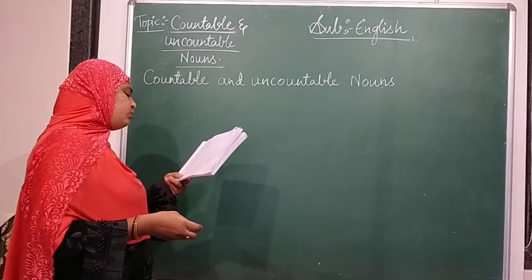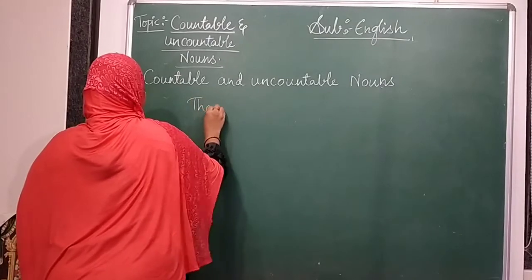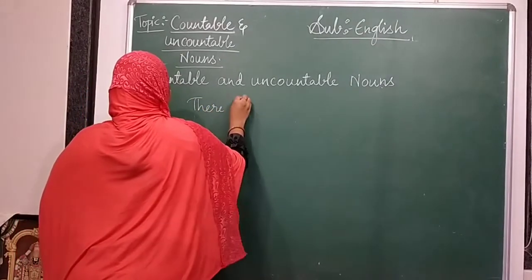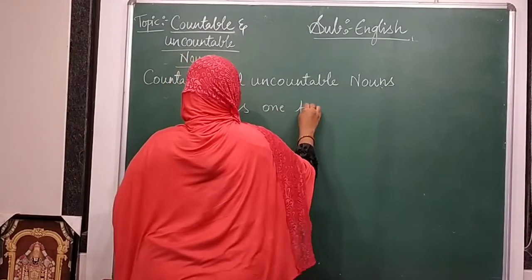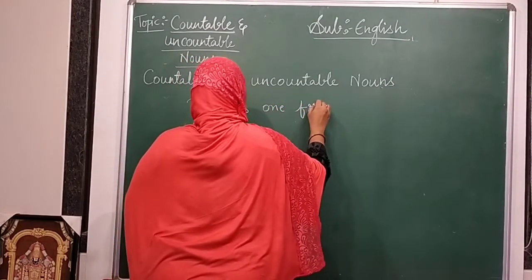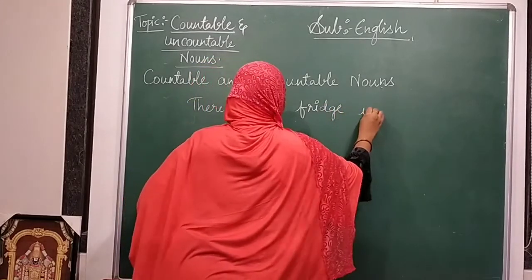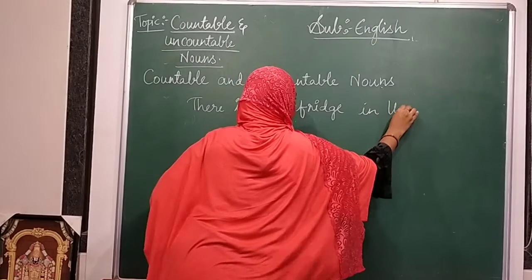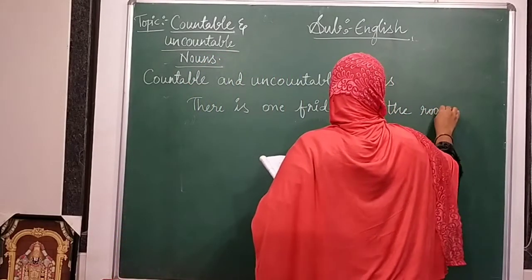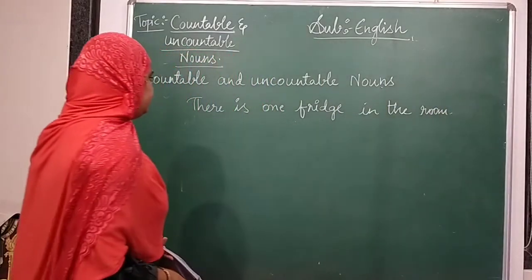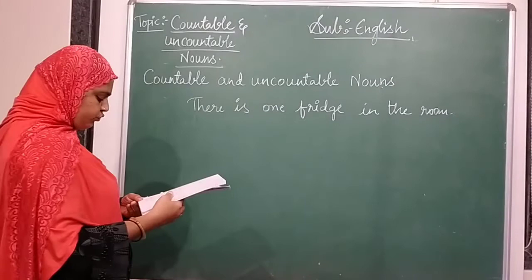For example, there is one fridge in the room. There are two lamps on the wall.